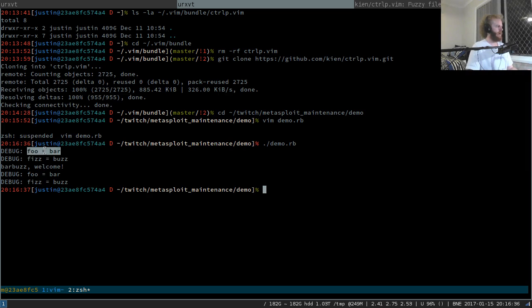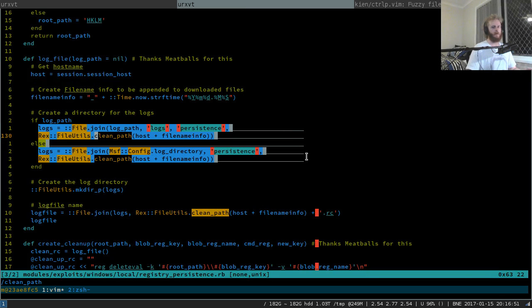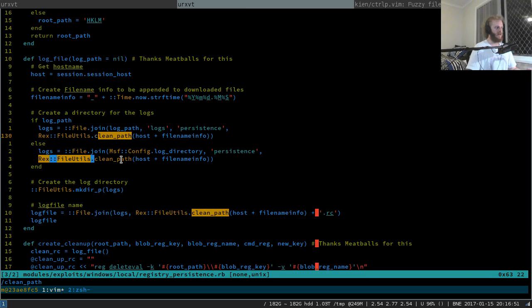So foo equals bar, fizz equals buzz, bar buzz, welcome, but neither of the two variables were modified. So there is no way that this code could have possibly relied upon the buggy behavior, because clean path in this case never was mutating stuff.